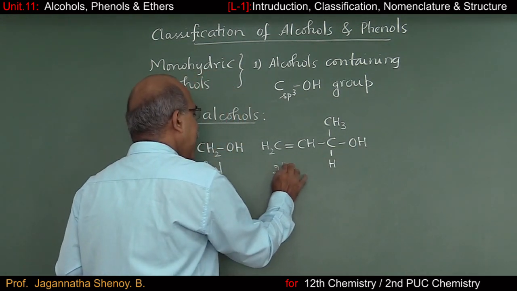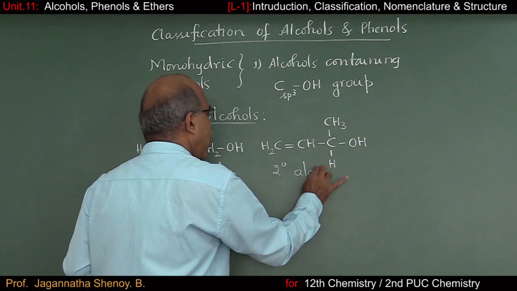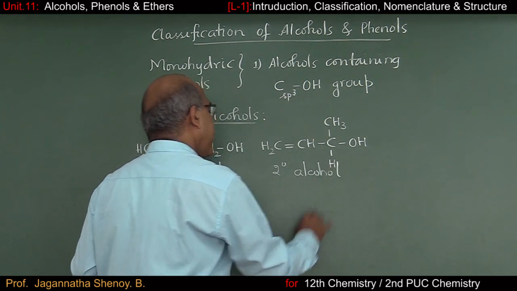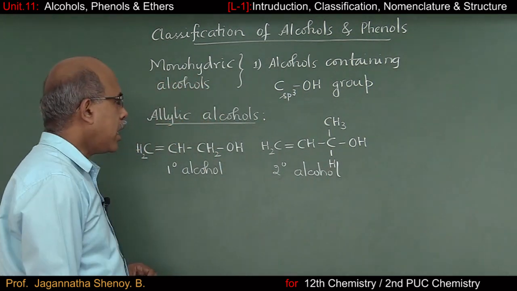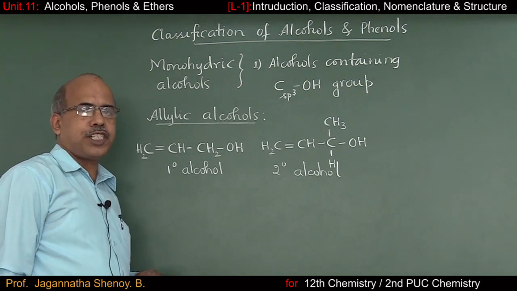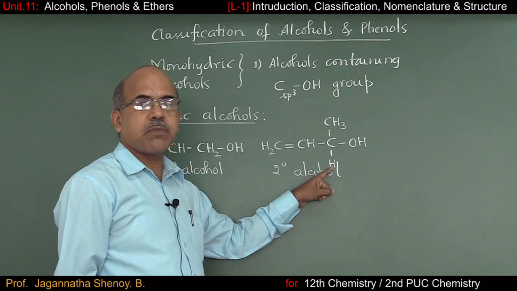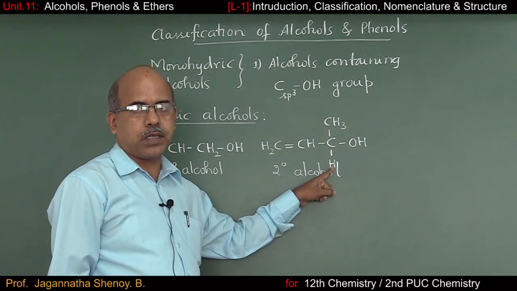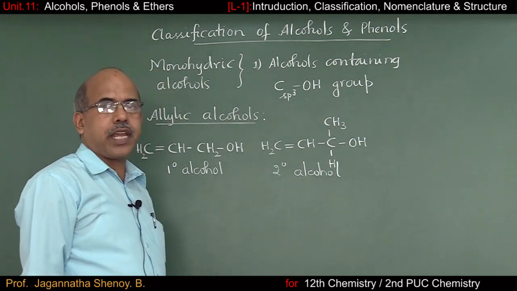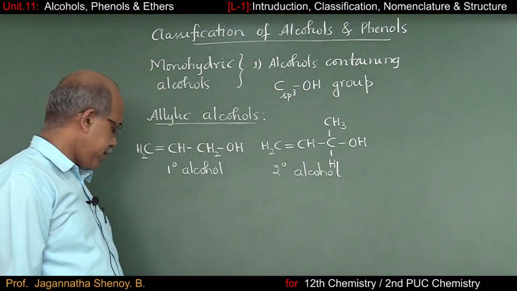So this is an allylic secondary alcohol. Similarly, if I want a tertiary allylic alcohol, even this hydrogen atom has to be replaced by some group. So it becomes a tertiary allylic alcohol.